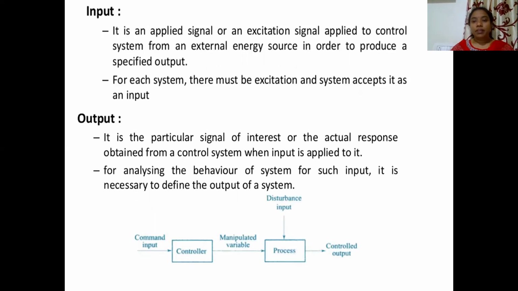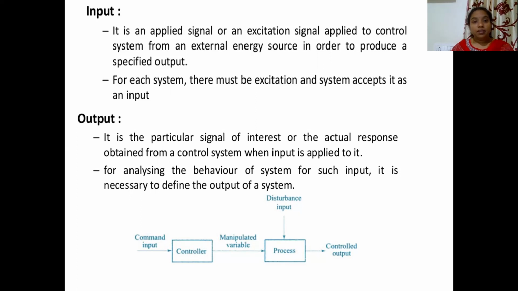So what do you mean by input here? See, for any system, without giving input we can't expect the output. In this control system, along with the controller, the plant, and the process which is happening, we should have an input such that an output is obtained, right? So what is the input here?